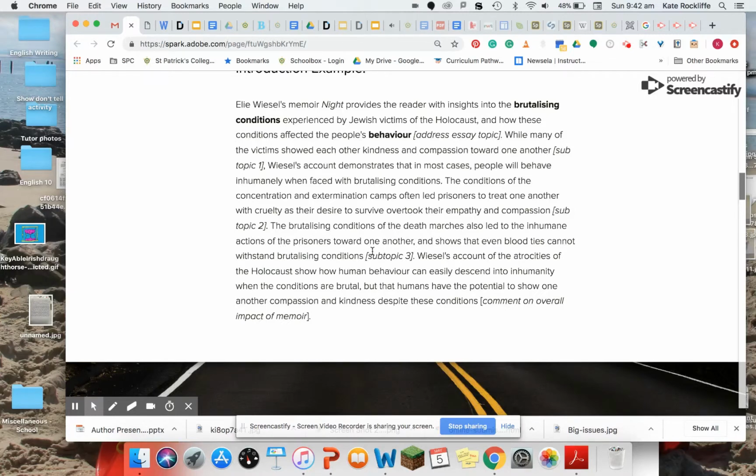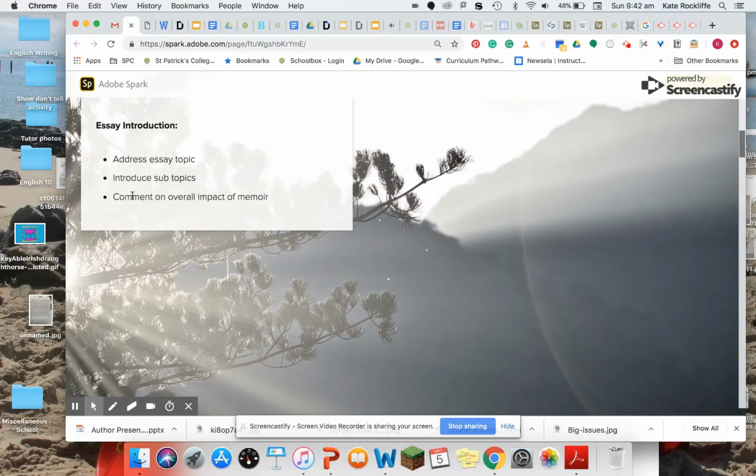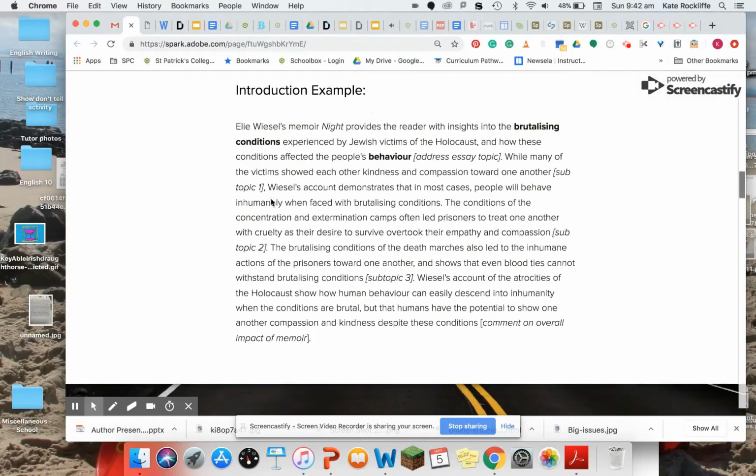My first subtopic is the prisoners showed one another kindness and compassion. My second subtopic is the conditions of the camps led prisoners to treat one another with cruelty. And my third subtopic is the conditions of the death marches led to inhumane behaviour. Then I finish with a comment on the overall impact of the memoir for my final sentence.